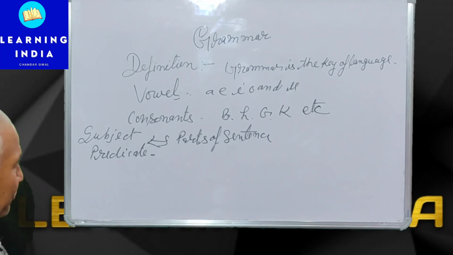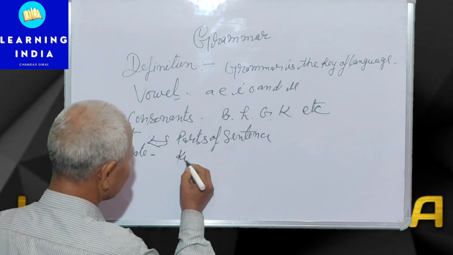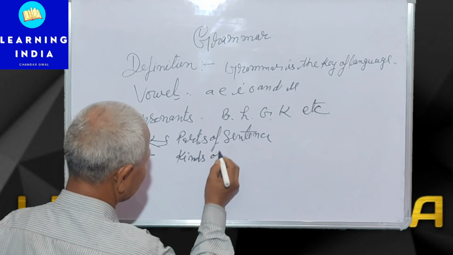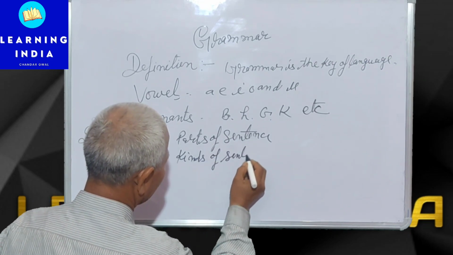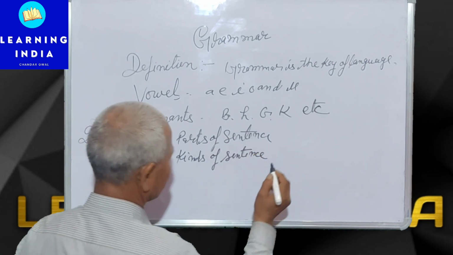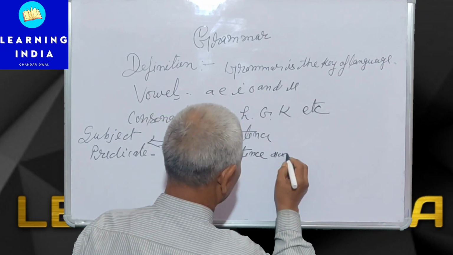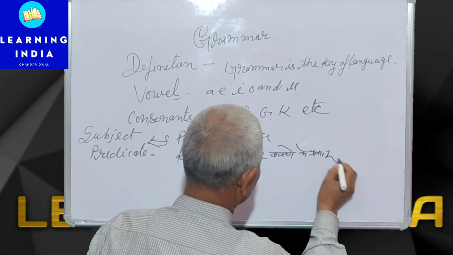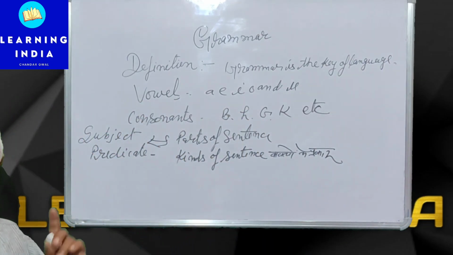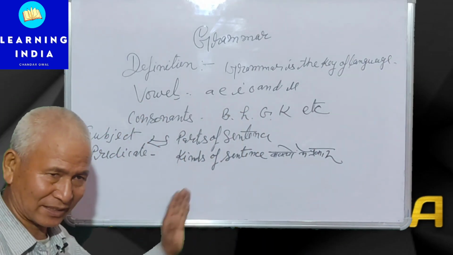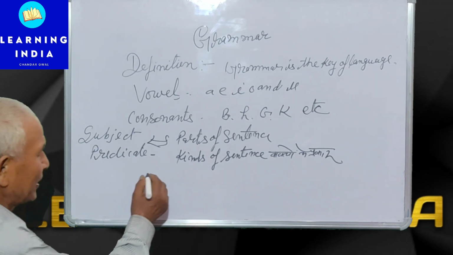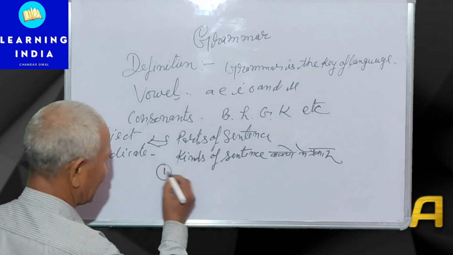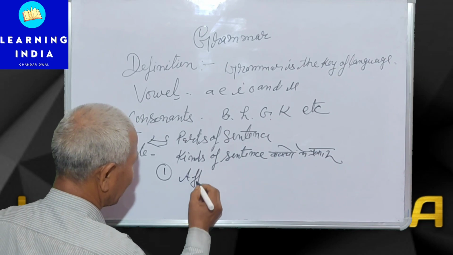Now let us come to kinds of sentence. There are many kinds of sentence, but particularly three or four are very important. Number 1, affirmative.